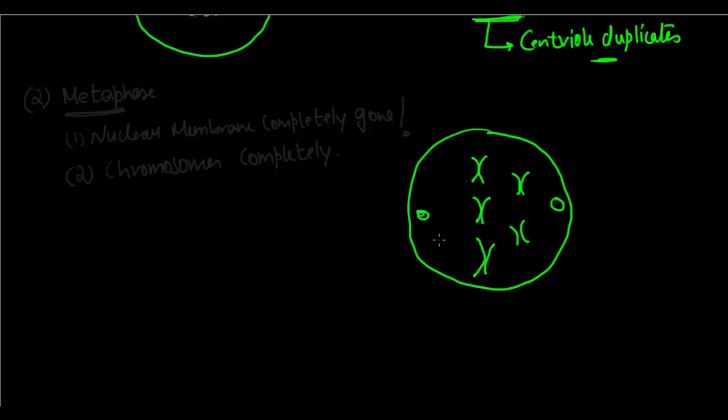But there's one more thing which is very, very important and takes place here. That is, the centrioles begin releasing spindle fibers.